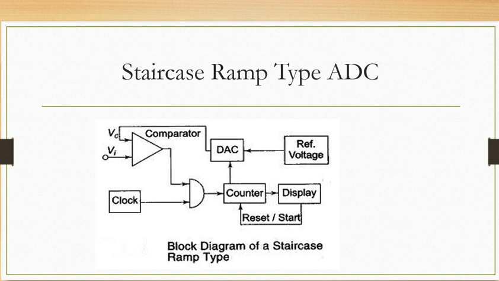Why signal conditioning is important, that also you have to study. Signal conditioning is important so that the signal can be processed and stored for future value. Signal conditioning is done for accuracy purposes. It is done to reduce the amplitude of a signal, and also to increase the amplitude of a signal. There are different types of systems which are utilized as signal conditioning systems, because the signal conditioning is not the same in each and every case.